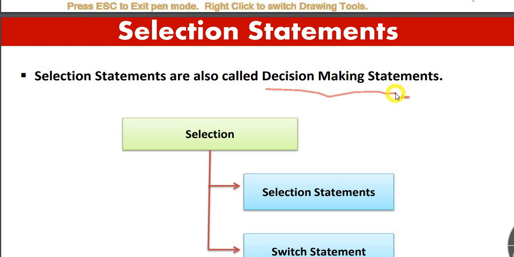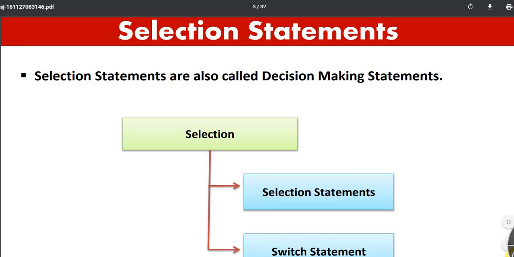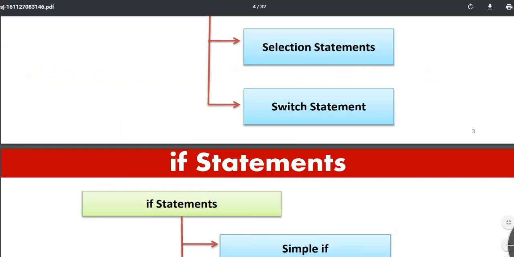That means if the decision gets true, then only the statement inside it gets executed. There are basically two types: the if else statement and then the switch statement. I will first be introducing you to the selection statement.